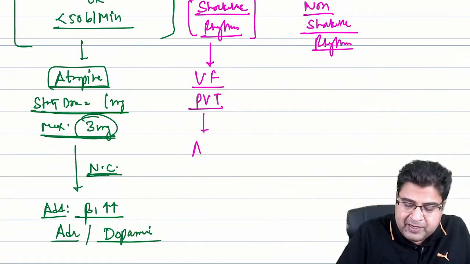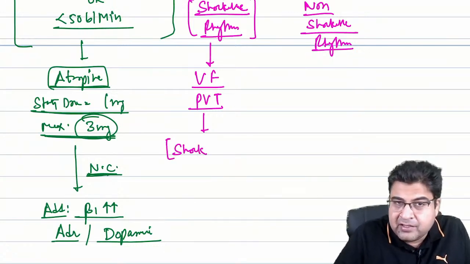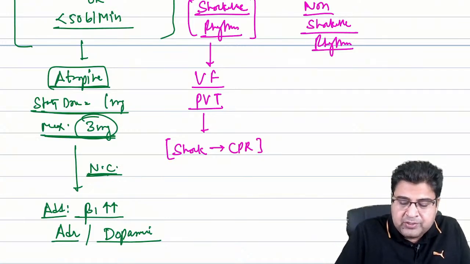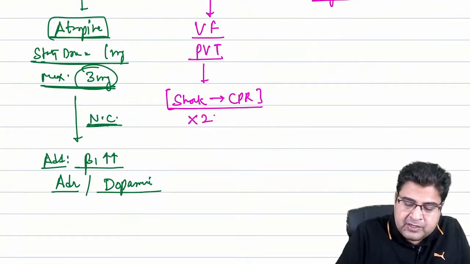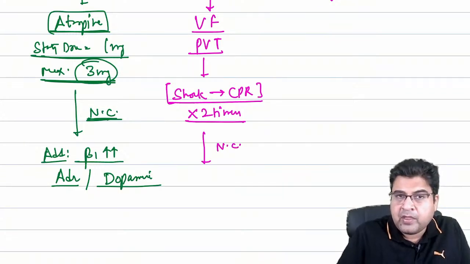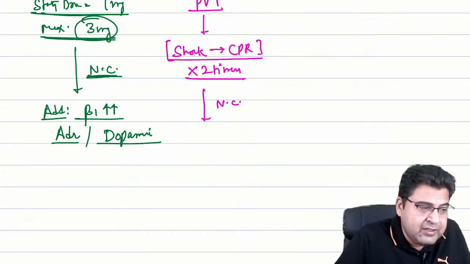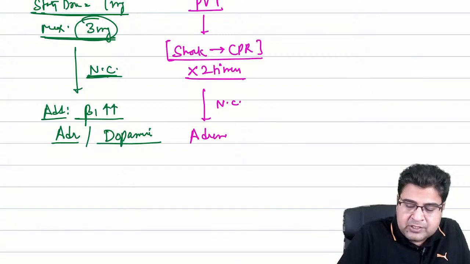Here we go for the shock first. We try to revert the patient by giving the shock, and immediately after the shock we do CPR. So we give the shock followed by CPR. This is done 2 times. But even after doing it 2 times, if the patient is not revived, then we have to give adrenaline to this patient.